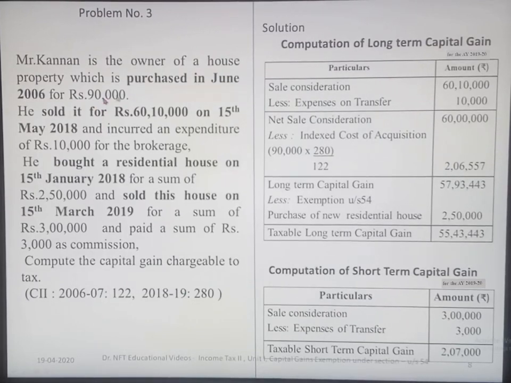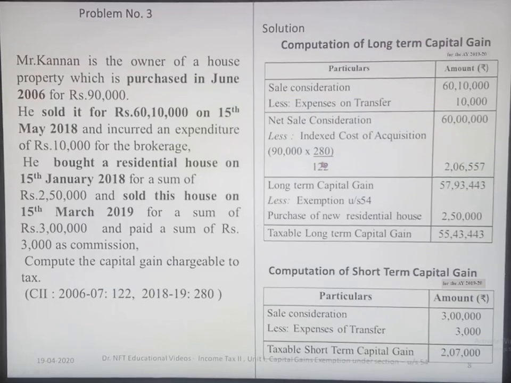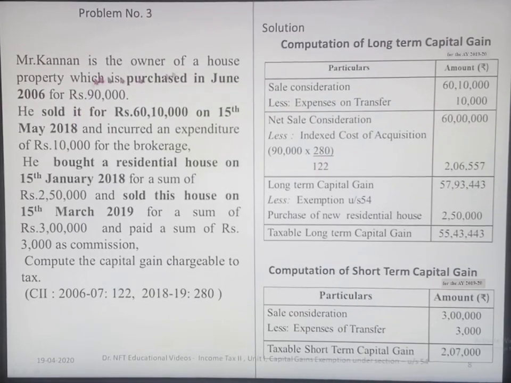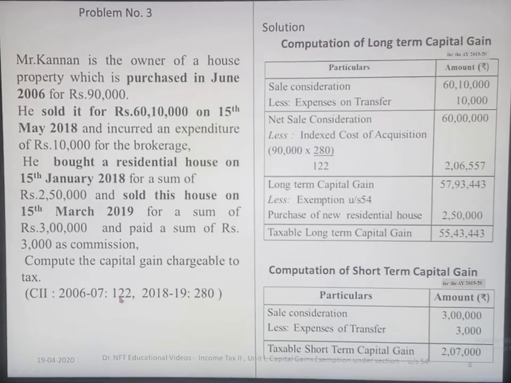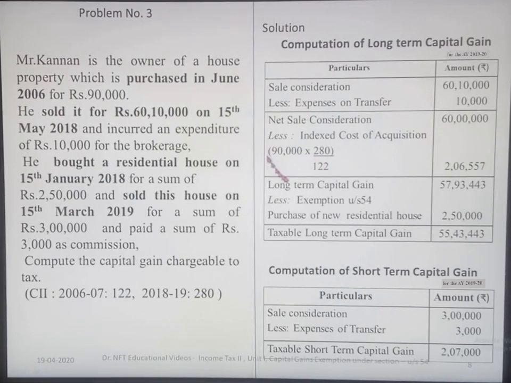So here the purchase cost of the asset is 90,000 into 280. The sale year is 2018-19, the index is 280, and for the purchase year, the index is 122. So 90,000 into 280 by 122, you get 2,06,557. If you deduct this indexed cost from the net sale consideration, you get the long-term capital gain.